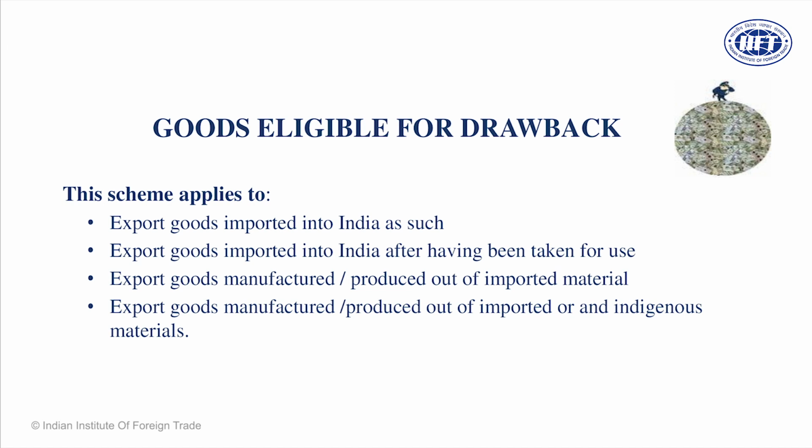Now goods are manufactured. So the essential qualification for Section 75 is that goods must be manufactured. So you import goods which you use in an item which will be exported out of India, for which you want to claim the refund of taxes which you have paid at the time of import. Welcome, you can.